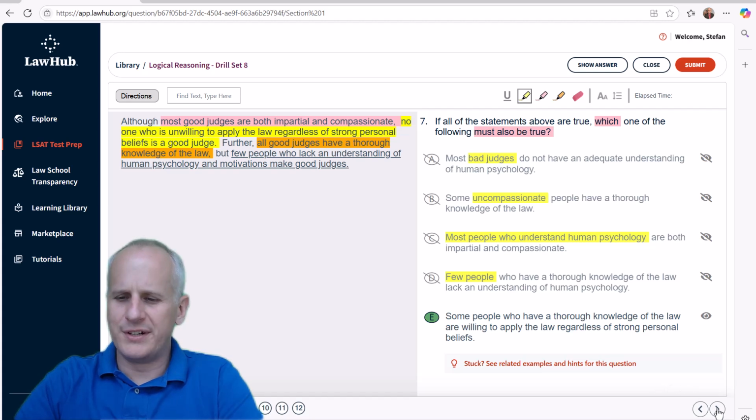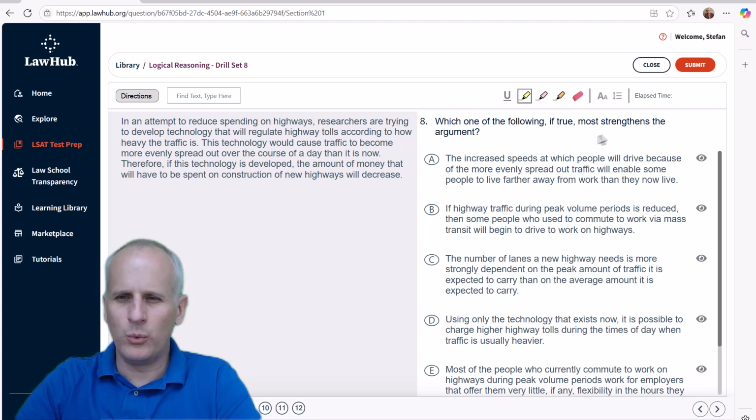Moving on from question number 7 of logical reasoning drill set number 8 over at lawhub.lsac.org. We're going to go straight to the question stem, as always, to identify what we're being asked for. And in this case, we're being asked which one of the following, if true, most strengthens the argument. Probably one of the most common questions asked. Shouldn't take a lot of time to identify what we're being asked to do here.